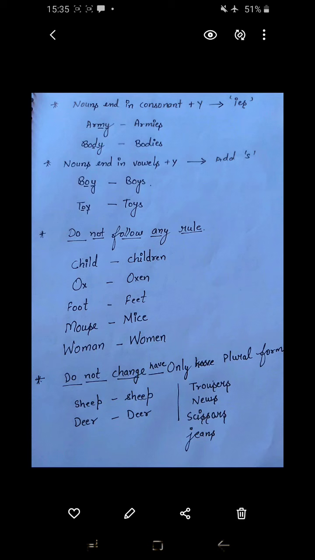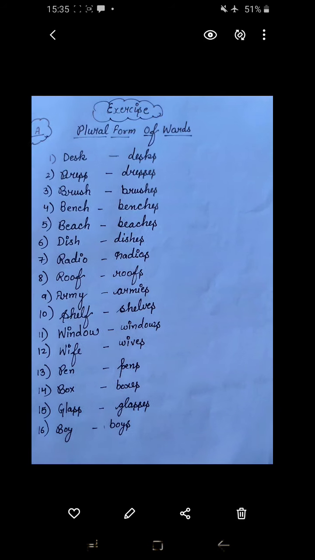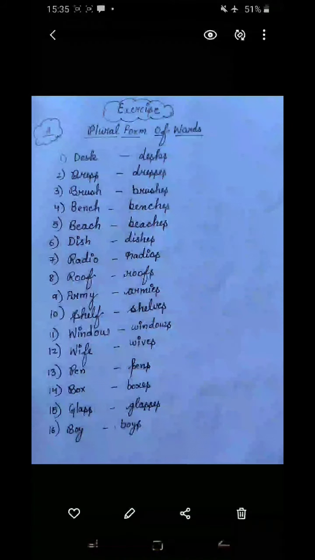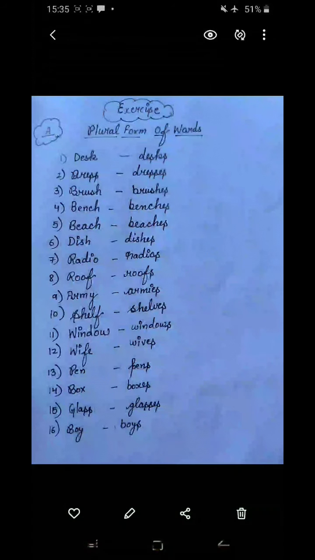So come to the book exercise. Some practice session. Now the practice session is, you have to change the words into plural form. Desk, desks. Desk is simple, you have to use S only. Dress, dresses.